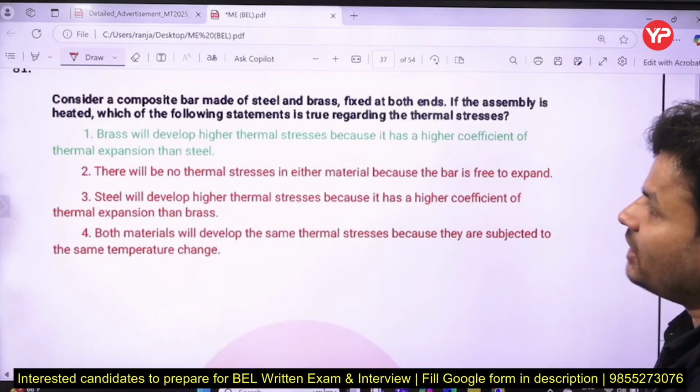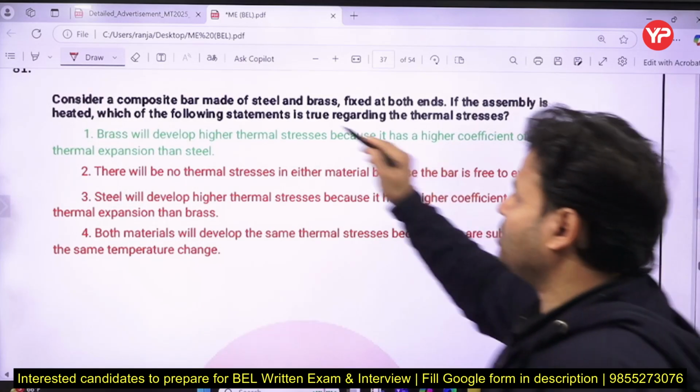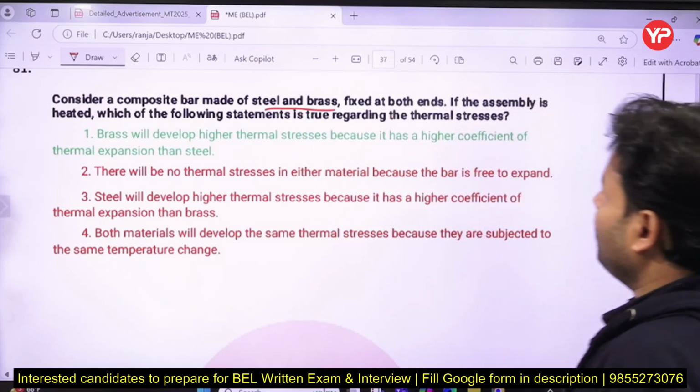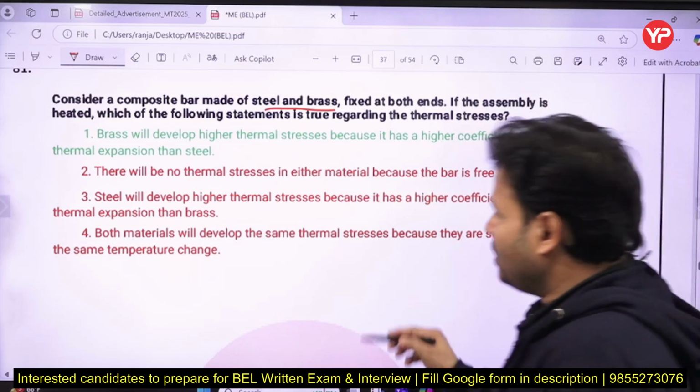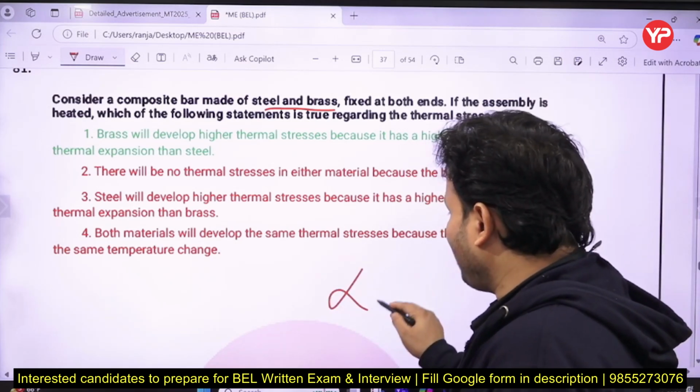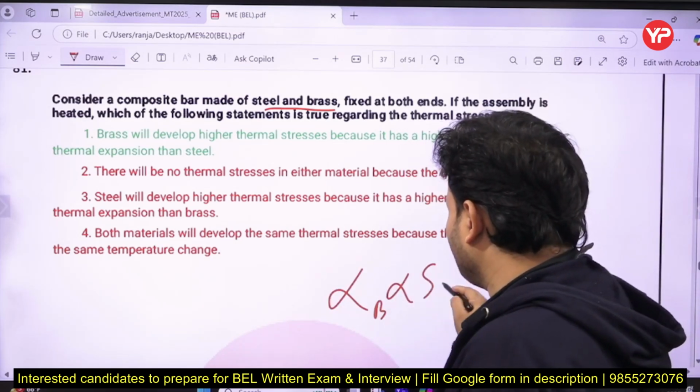Next, consider the composite bar made of steel and brass, fixed at both ends. If the assembly is heated, which of the following statements is true regarding the thermal stresses? Brass will develop higher thermal stresses because it has a higher coefficient of thermal expansion than steel. Yes, my dear friends, alpha of brass is more than alpha of steel.